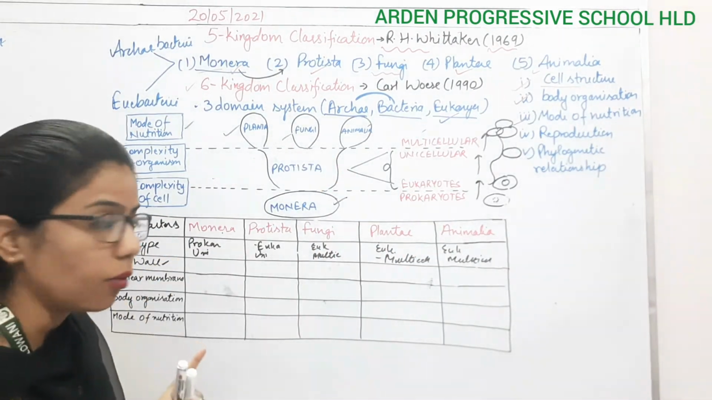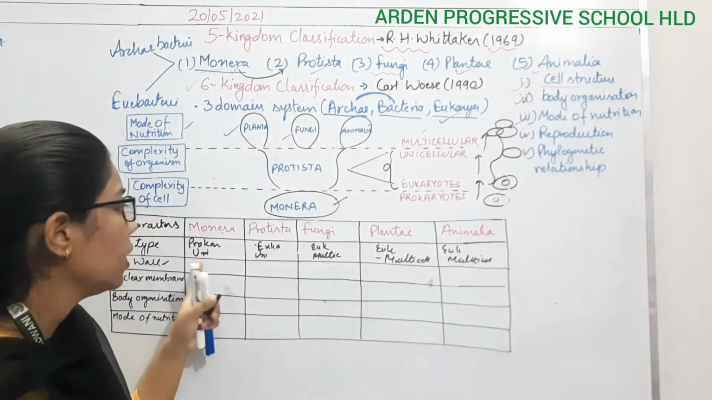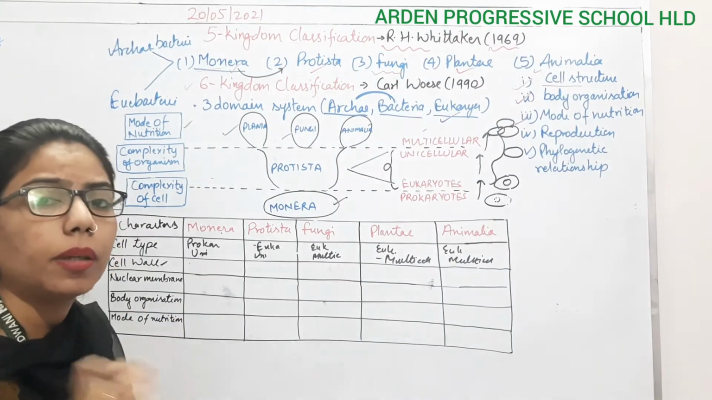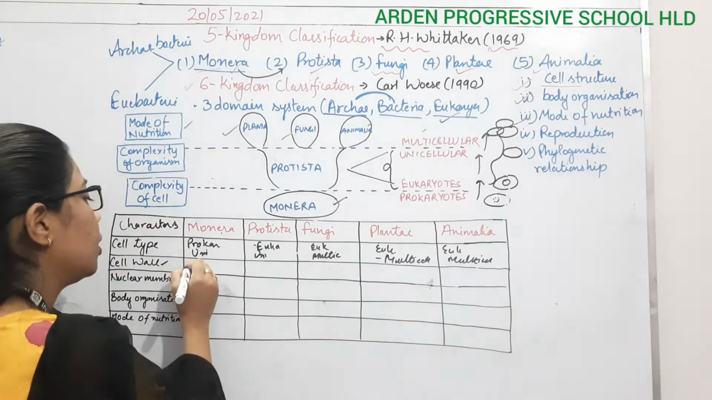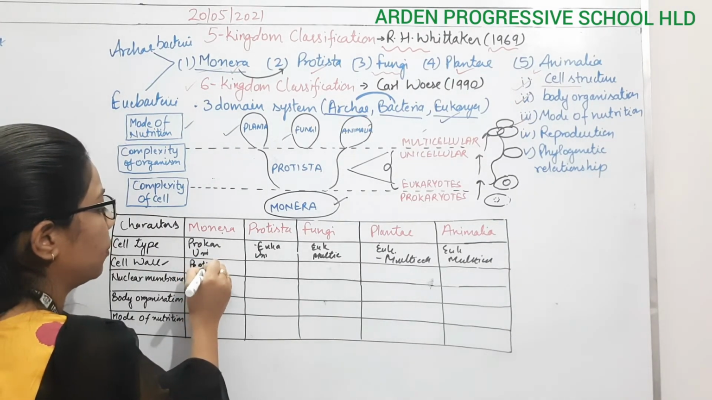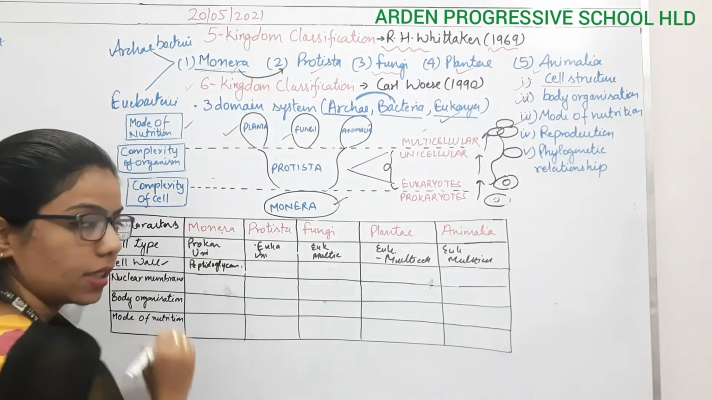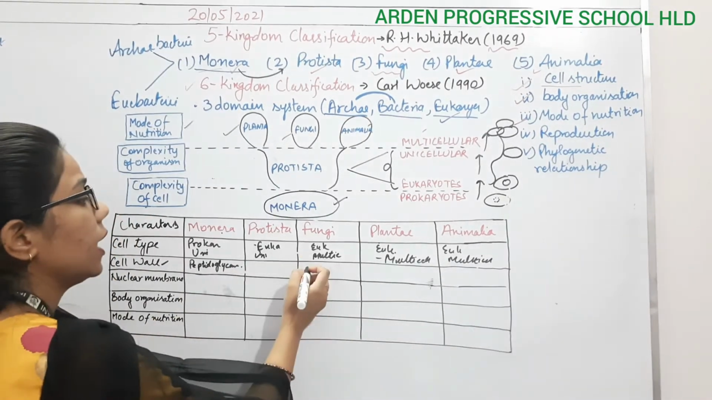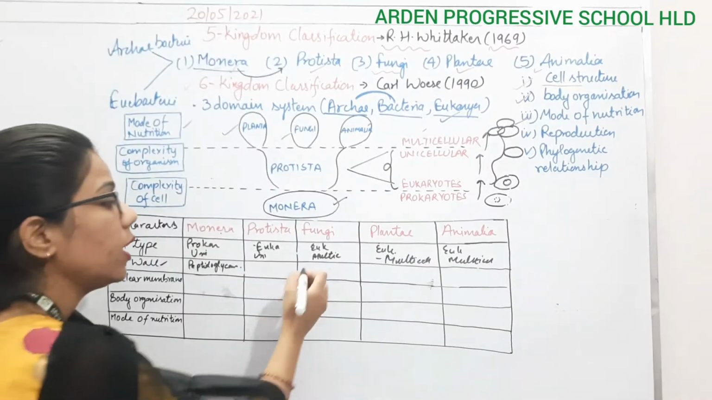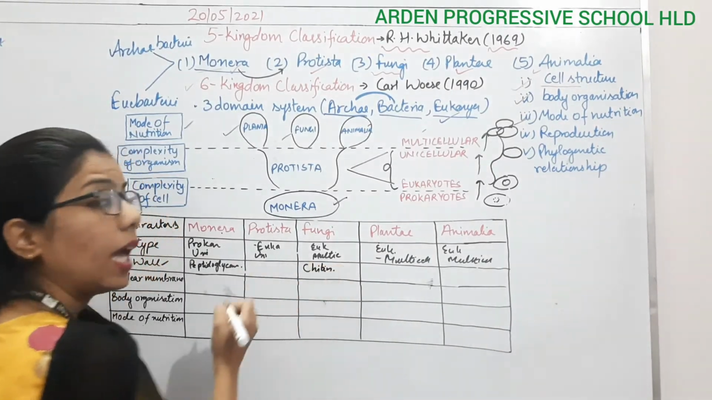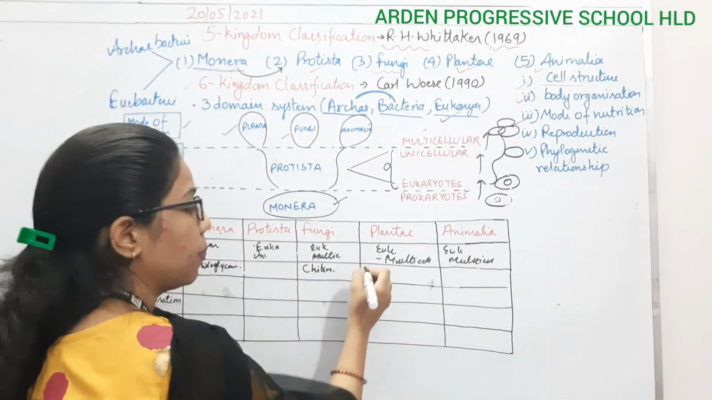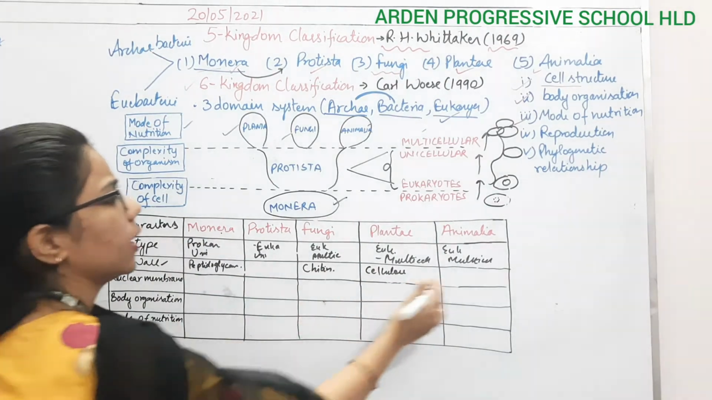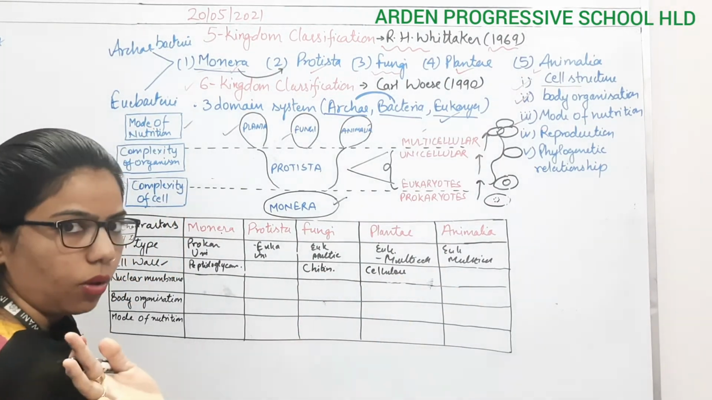So what about the cell wall? In case of prokaryotes, cell wall is present, but the composition of the cell wall is peptidoglycan. It is a very important question. Peptidoglycan is present as a cell wall, and in case of protista, there will be no cell wall. In case of fungi, the cell wall is made up of chitin. And in case of plantae, cell wall is made up of cellulose. So this is the difference between these 5 kingdoms. And in case of the animal kingdom, there is no cell wall, right?